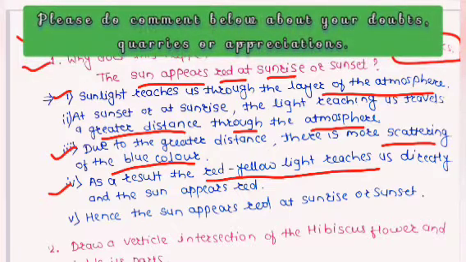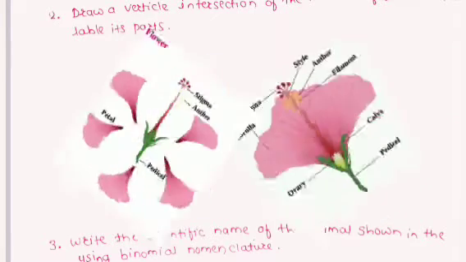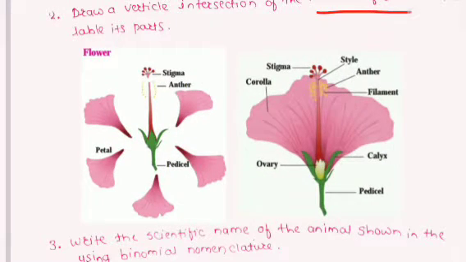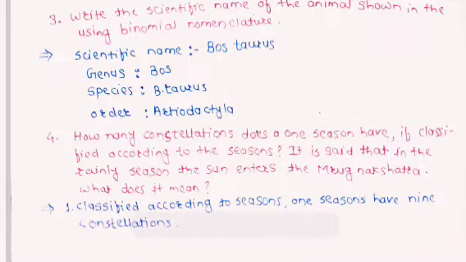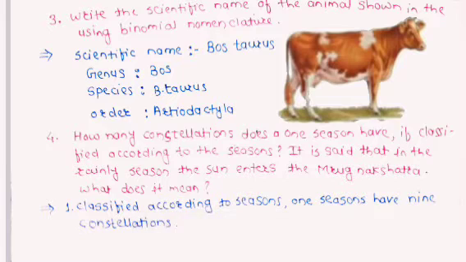Red दिसतो. Hence the sun appears red at sunrise or sunset. Now the second question is draw a vertical section of the hibiscus flower and label its parts. Here I draw the diagram and labeled it. Now the third question is write the scientific name of the animal shown in the figure using binomial nomenclature.